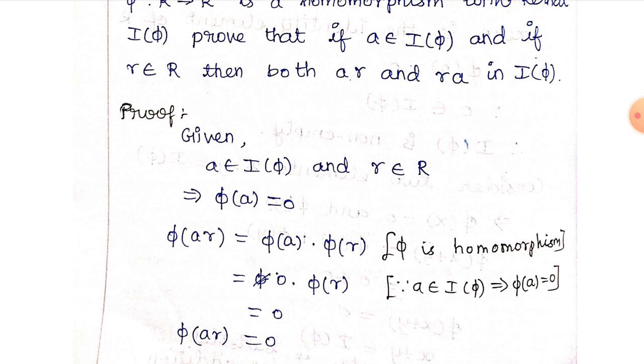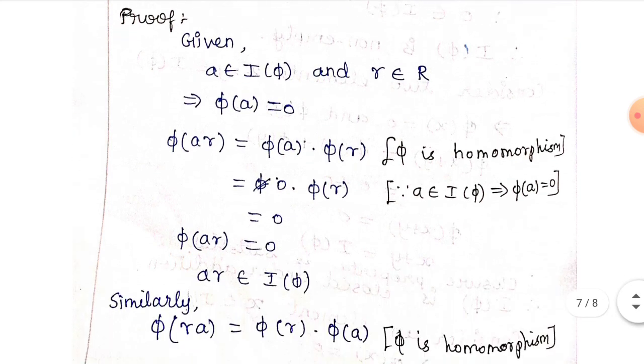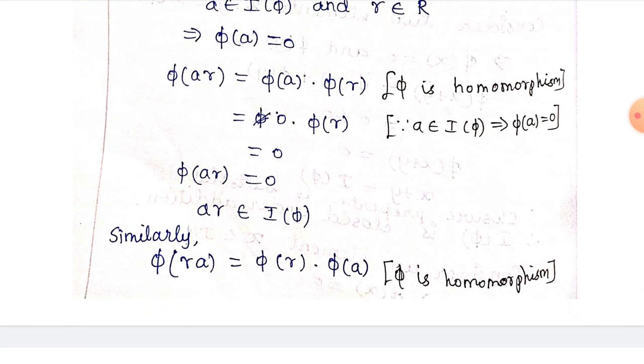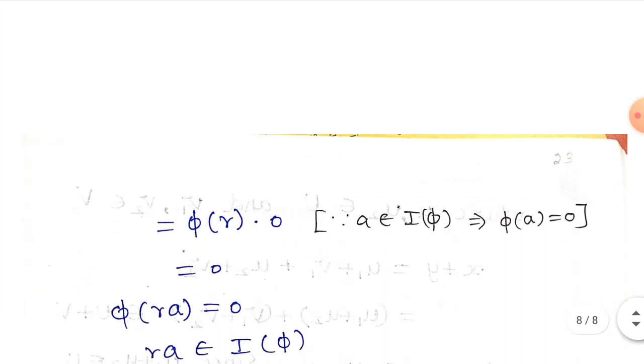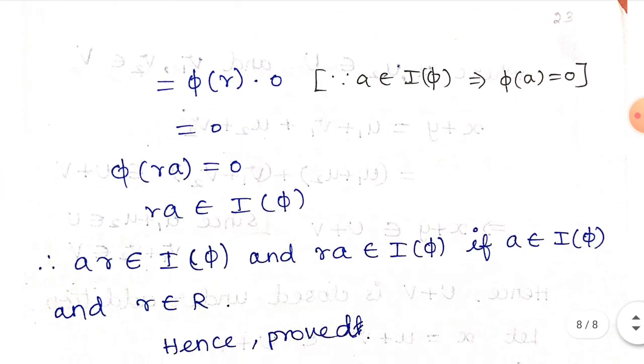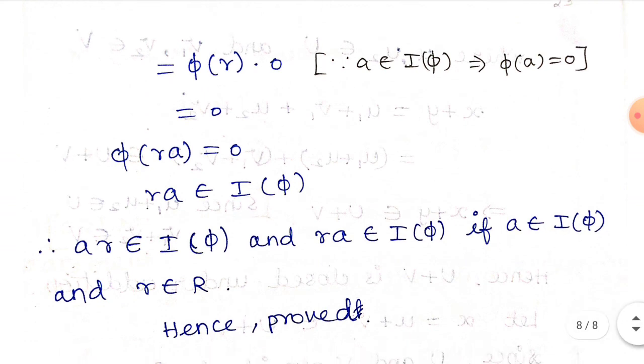So phi of AR is equal to, phi is a homomorphism, we can split like this, phi of A into phi of R. Phi of A is equal to 0, so 0 into phi of R. 0 into something is 0. So phi of AR is equal to 0, which means AR belongs to I of phi. Similarly, phi of RA is equal to phi of R into phi of A. Phi is a homomorphism, so phi of A is equal to 0. So phi of R into 0 is 0. So phi of RA is equal to 0, which means RA belongs to I of phi.